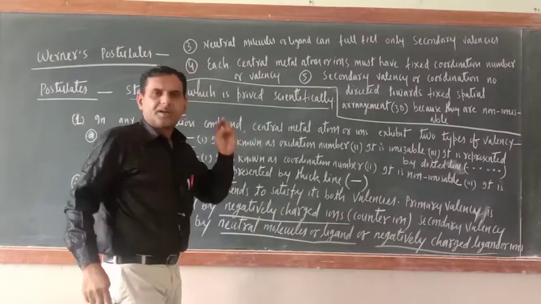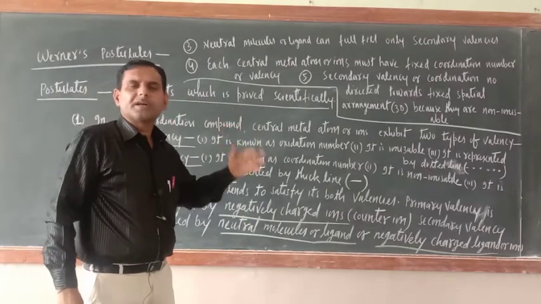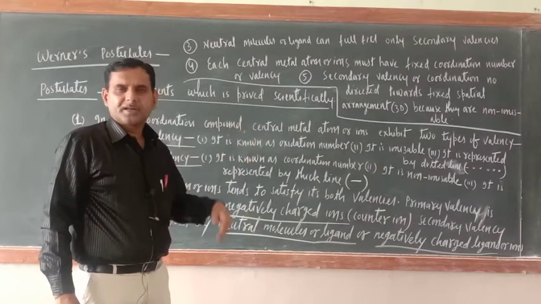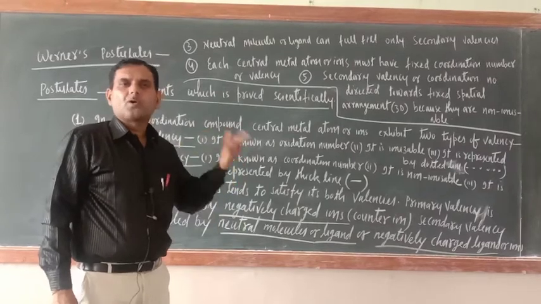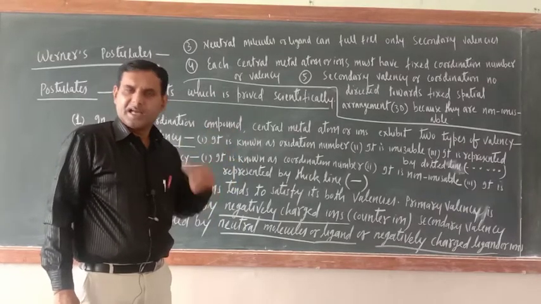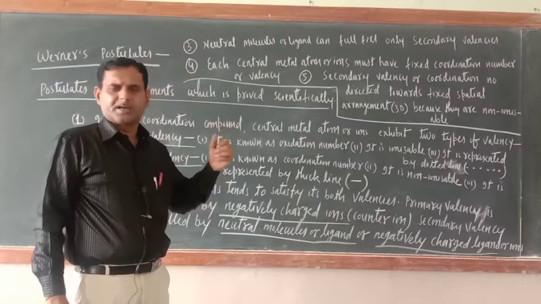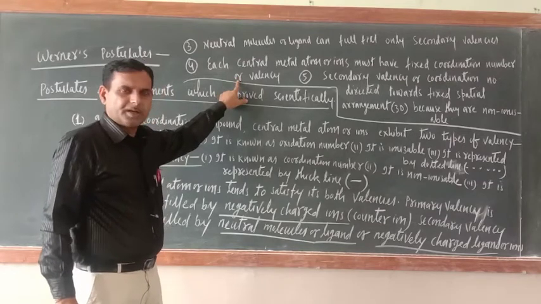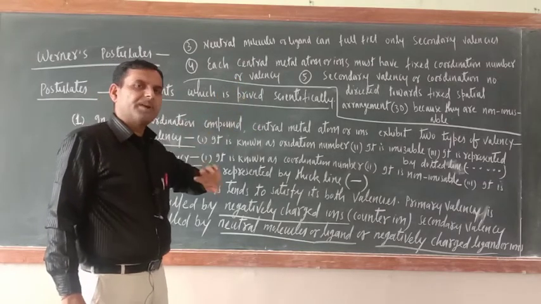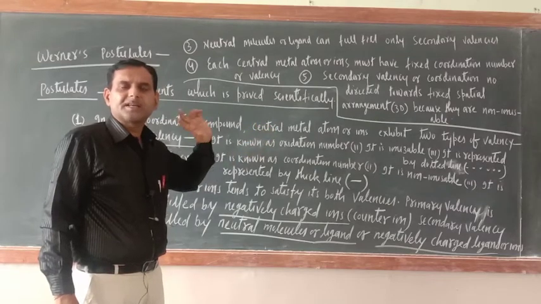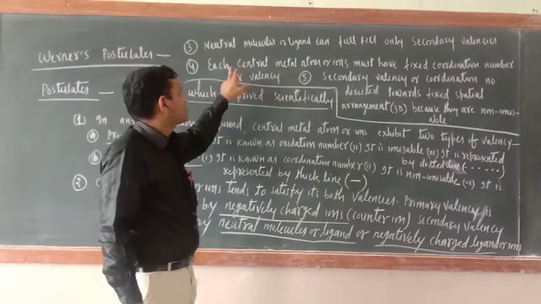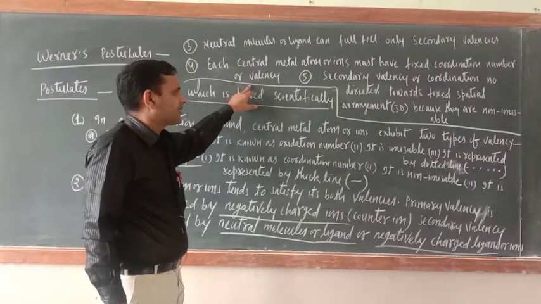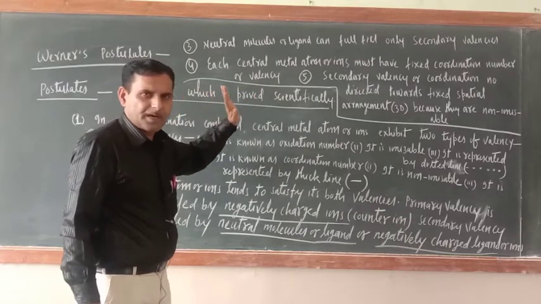So just see, now as a central metal atom, who is acting? D block or F block elements. So D block elements, many are there. Chromium is there, copper is there, cobalt is there, manganese is there, mercury is there, yttrium is there, many are there. So all will have a fixed coordination number. Everyone, cobalt will have its own secondary valency, copper will have its own secondary valency. So each central metal atom or ion must have a fixed coordination number or valency. Correct, no problem at all.